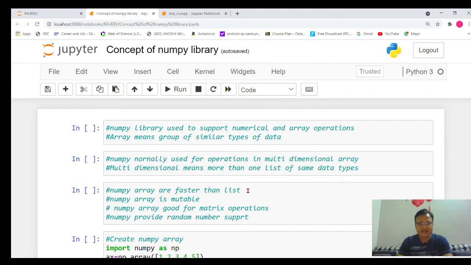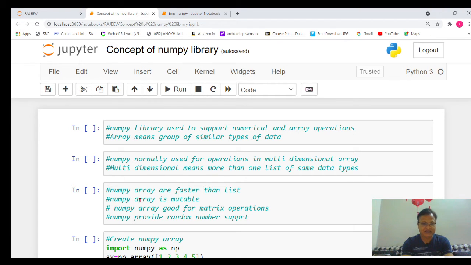So one list can contain different types of data, and whenever a list contains different types of data, the speed of the program will automatically reduce. So always remember that whenever we have numeric data, meaning either the number should be an integer or a float, and there should be no character or string type of data, then always use the NumPy concept. Okay, that is a very important thing. Why? Because when NumPy contains numeric data, the speed of the program will automatically be faster.